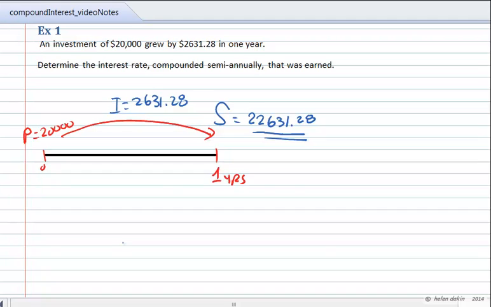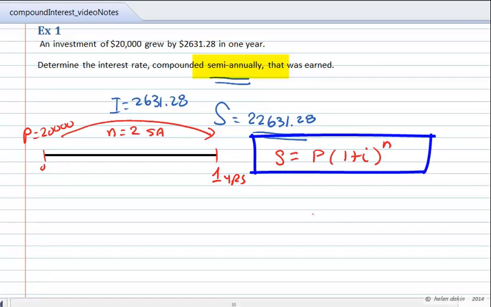We also know that we need to determine the interest rate compounded semi-annually that was earned over this time period. This time period happens to be 1 year, and if the interest is compounded semi-annually, then the number of interest periods is 2 semi-annual periods. Why do I need to know that? Because the compound interest formula says that the maturity value S is equal to the principal multiplied by the compound interest factor for the number of interest periods.